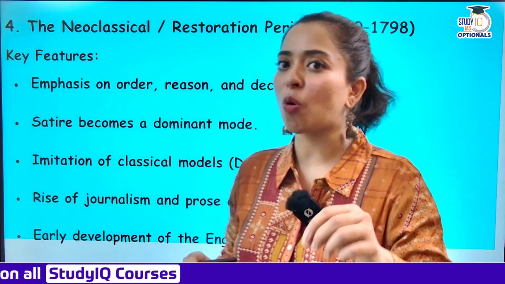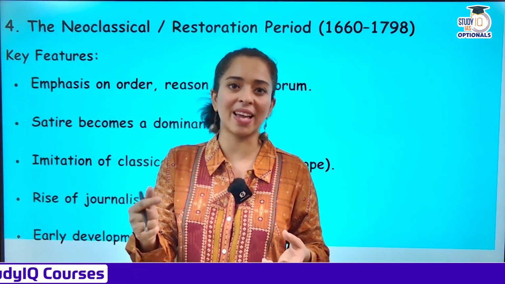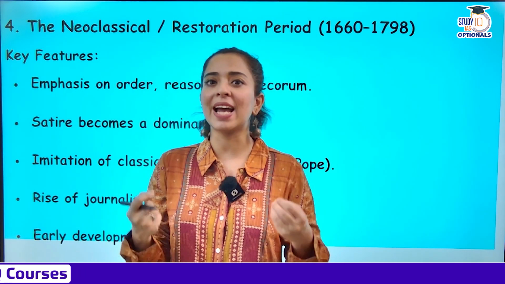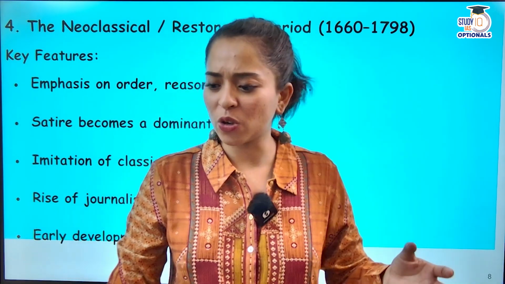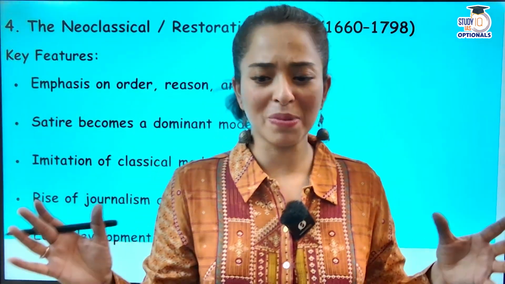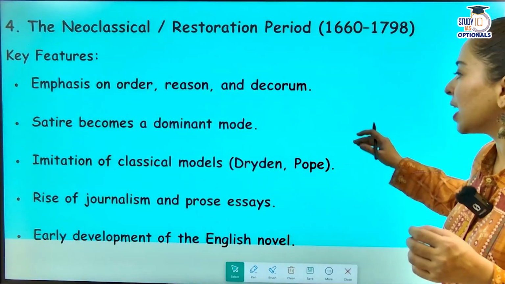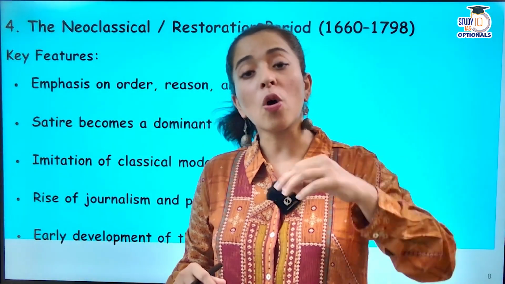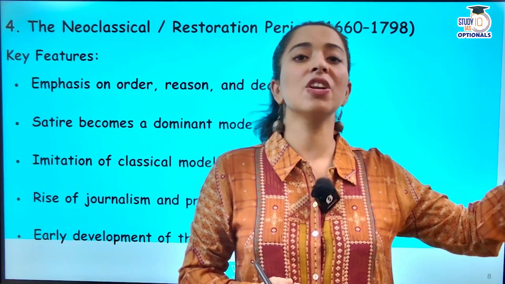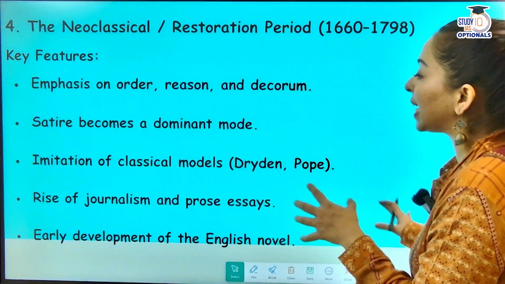Satire became a very dominant form. Satire क्यों dominant हो गया? Because satire में wit चाहिए होता है, intellect चाहिए होता है. And at that time, the poets had outgrown all those love, tradition, all those happy poems, and they were coming towards this. Now, imitation of classical models, Dryden, Pope, now more emphasized on Virgil, Ovid, Homer, all the classical writers. Then rise of journalism and prose essays, early development of the English novel.